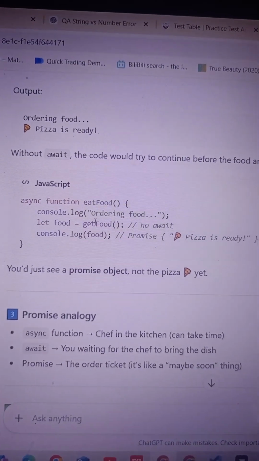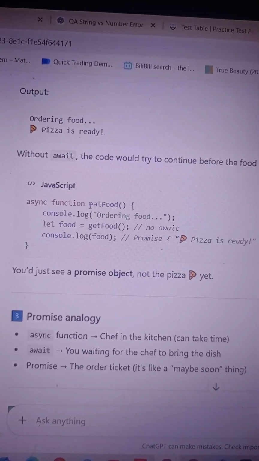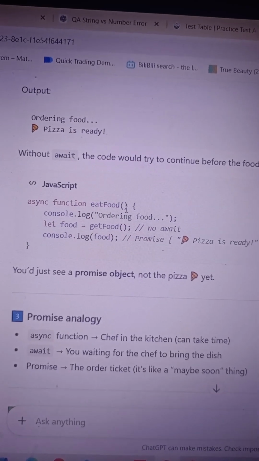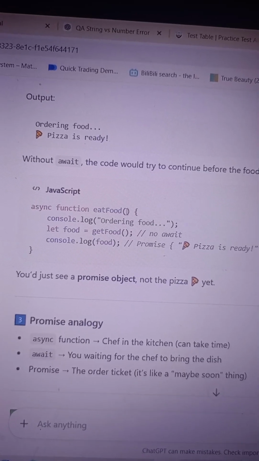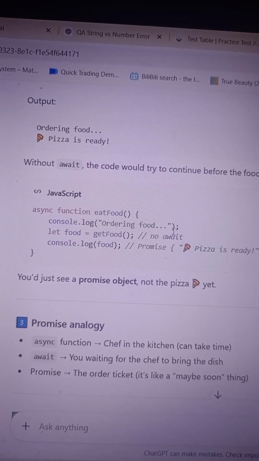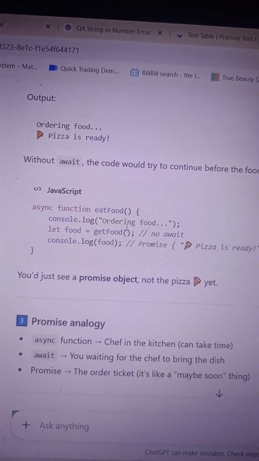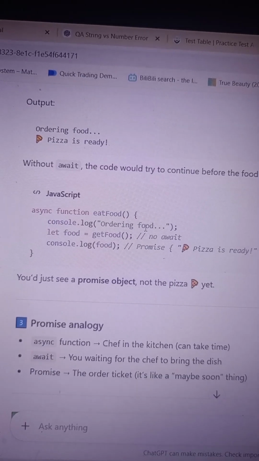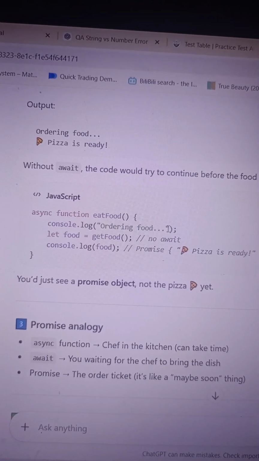So for example, here we can see an asynchronous function is created. Here the function eat food is created. It comes with a promise, ordering food. So whenever you create async functions, it will create the promise, wrap it up and return it with the ordering food.